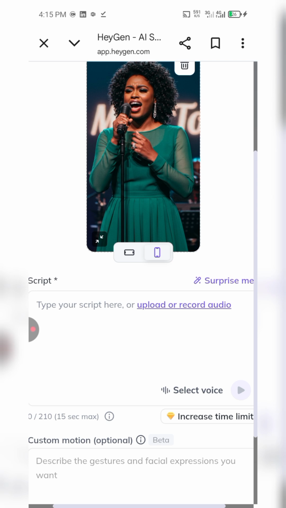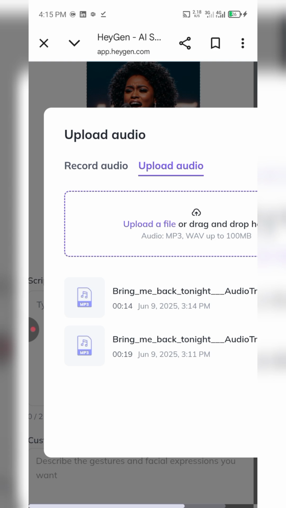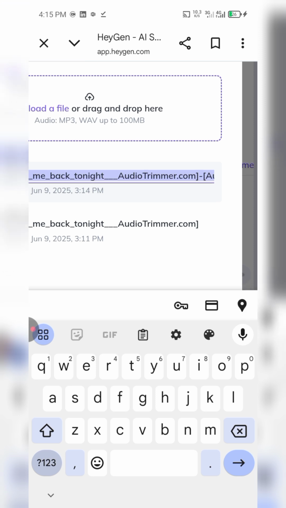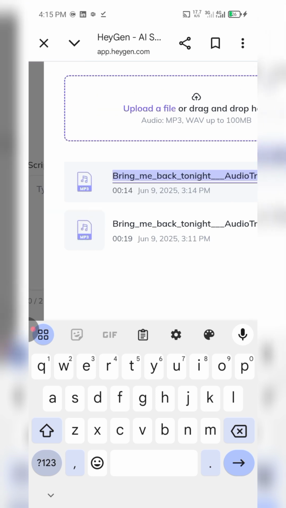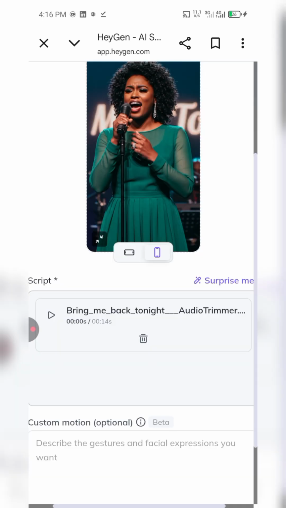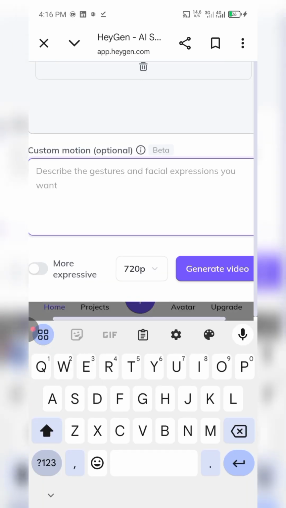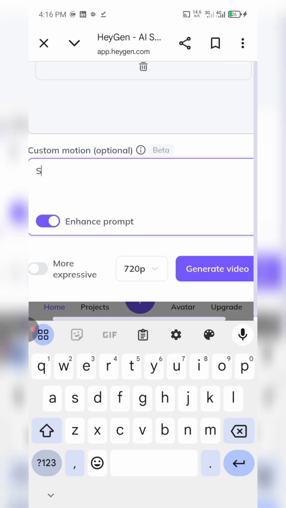They say we should upload the audio. I'm going to upload an audio from my files, or you can even record an audio, anyone you want to do. But I already have an audio here that I got from Suno AI, remember? So I'm just going to be adding the audio. Once that is added, they said describe the gestures and facial expressions you want. Okay, so I'm just going to be describing what I want her to be doing as she's singing.